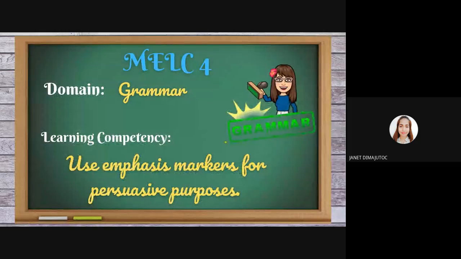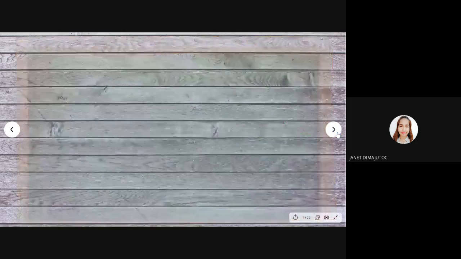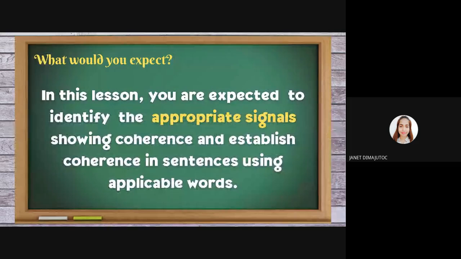Its learning competency: use emphasis markers for persuasive purposes. What would you expect? In this lesson, you are expected to identify the appropriate signals showing coherence and establish coherence in sentences using applicable words.